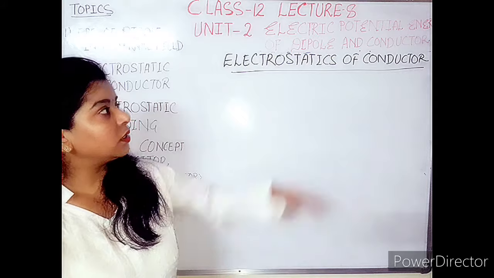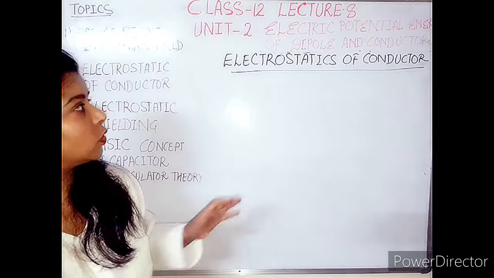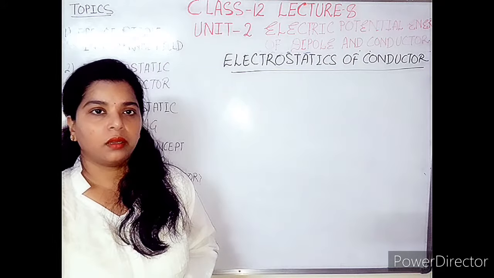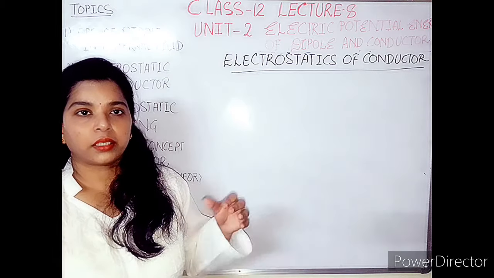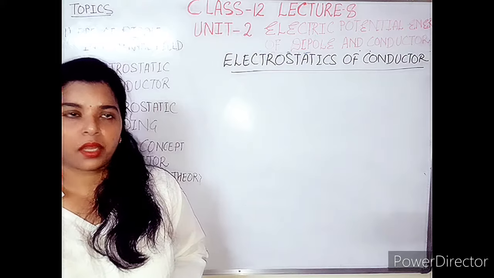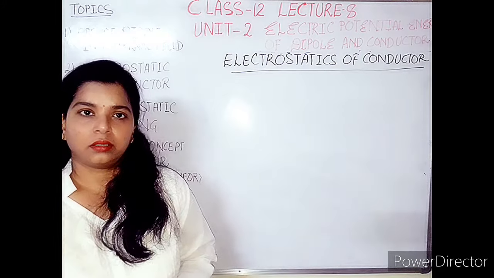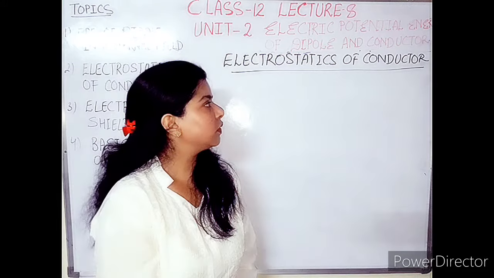Because it is mentioned in the topic, we need to go through what the result of Gauss theorem was when we solved application number 3: the electric field at a point over the spherical charge conductor, inside a point of a spherical charge conductor, and outside the point of a spherical charge conductor.